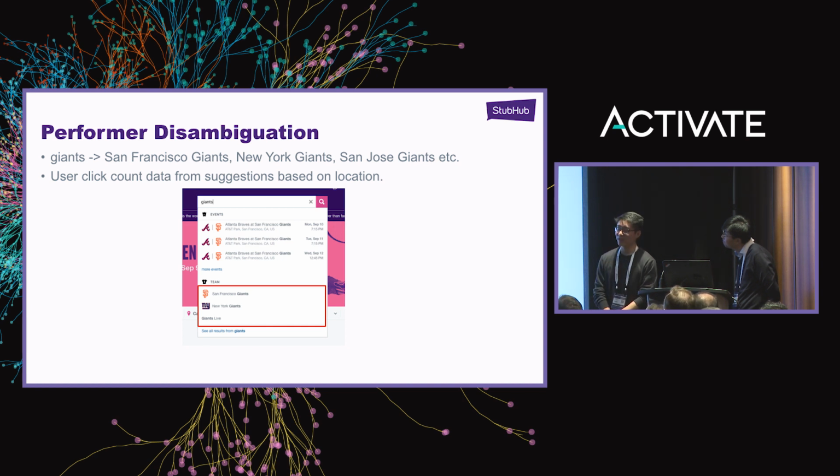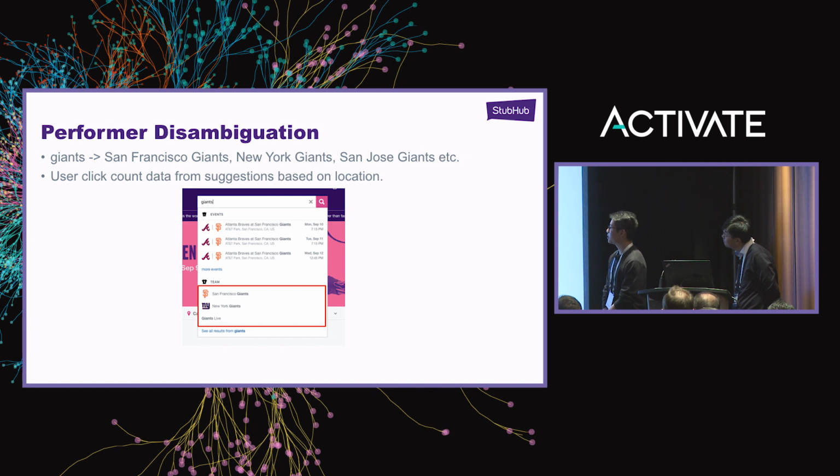One big feature that we extracted that we felt helped us a lot was for performer disambiguation, going back to the Giants example. As I said, there are at least three different Giants performers that we have. We collected user click count data.